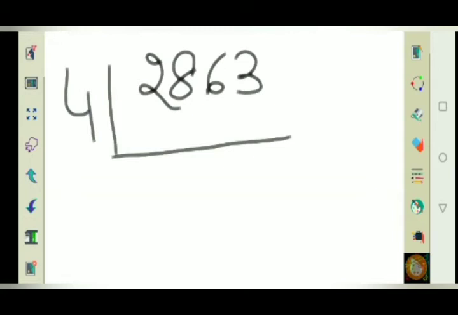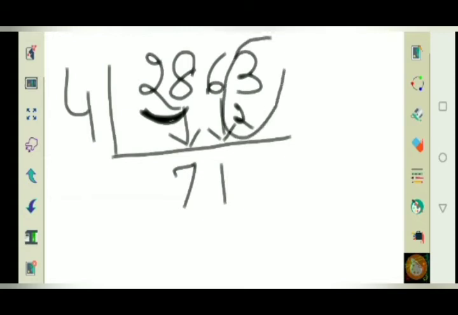Now first check. 4 into 2 is 0 remainder 2. Right? So you are taking this 28. Now 4 into 7 goes 28. No remainder. Clear? Come to the next digit. 4 ones are 4. Now in this case, I am getting the remainder 2 here. So I will be writing it here, just like in multiplication we are writing as prefix. So the next number I am getting here is 23.